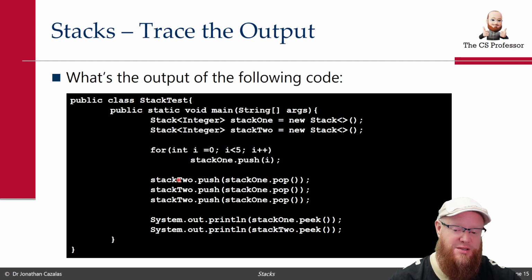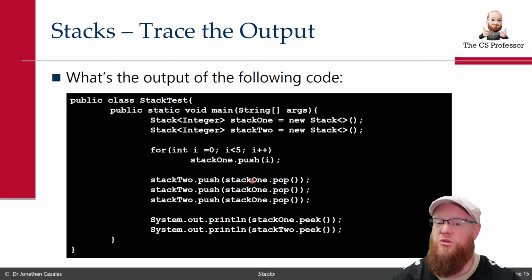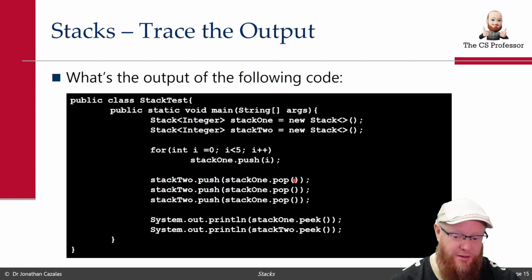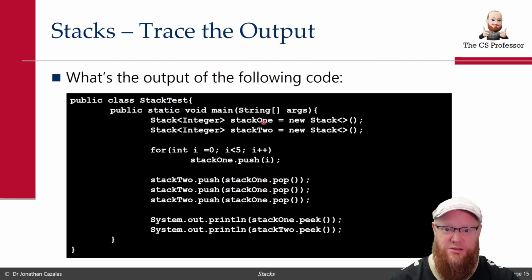What are we pushing into stack 2? The result of popping from stack 1. Kind of funky. Let's even back up very quickly. We made 2 stacks. They're called stack 1 and stack 2. I did this for loop. We looped 5 times, and what we did is we pushed 5 values into stack 1. But stack 2 is still empty.